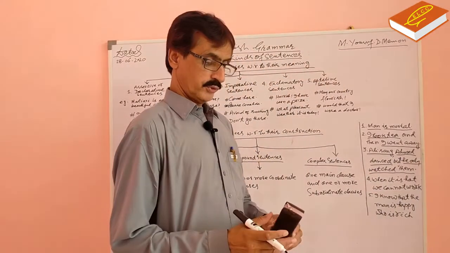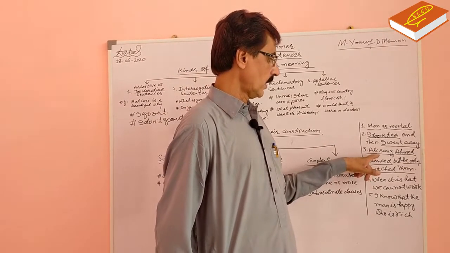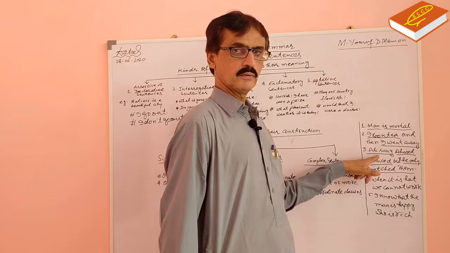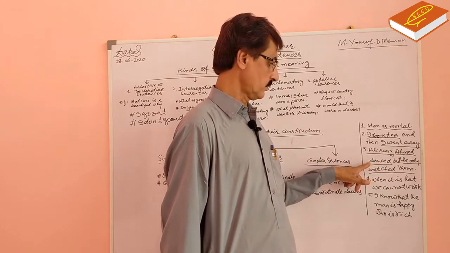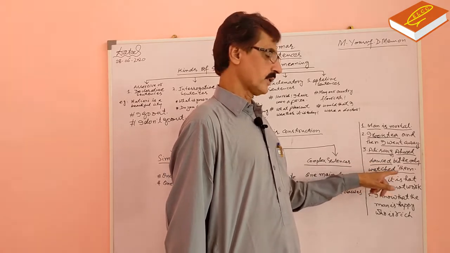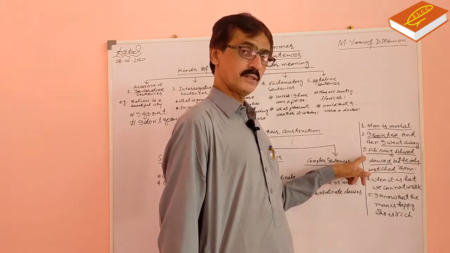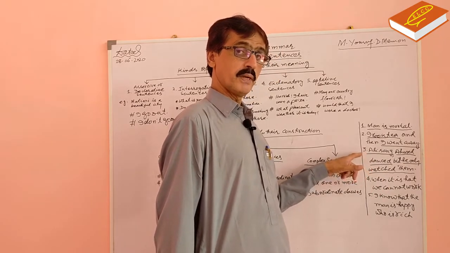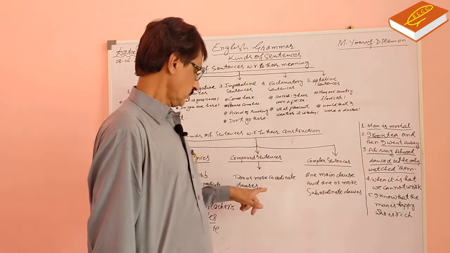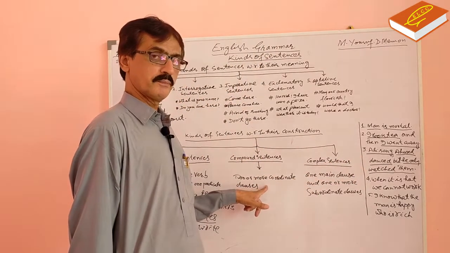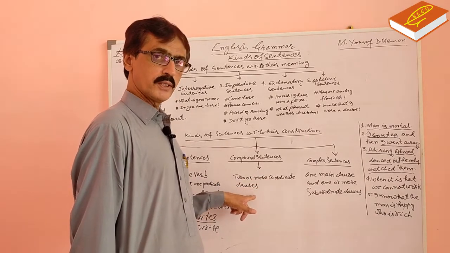There are 3 sentences. Ali sang, it is a sentence. Ahmad danced, it is a sentence. He watched them, it is also a sentence. In the third sentence, there are 3 main sentences, main clauses. So, the compound sentence is that which is made up of 2 or more coordinate clauses.